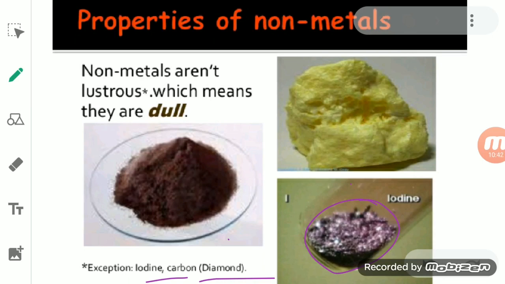Carbon is a non-metal, so diamond is also a non-metal. Diamond is used in making jewelry because it has luster, a shining surface. So iodine and diamond are the exceptions, while the other non-metals are non-lustrous, dull in appearance.